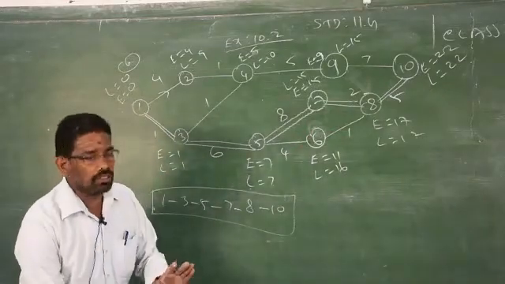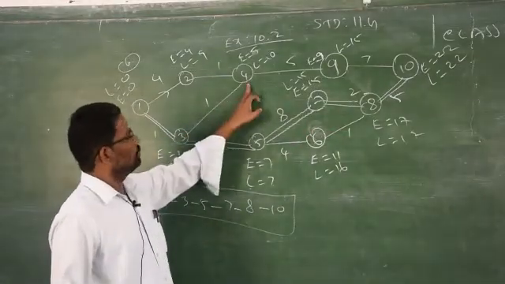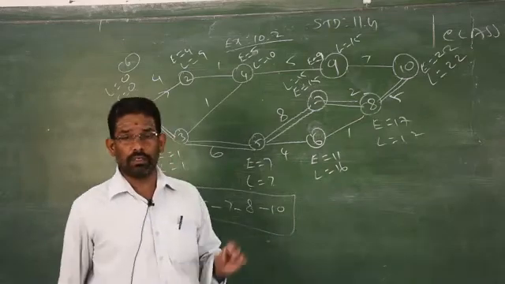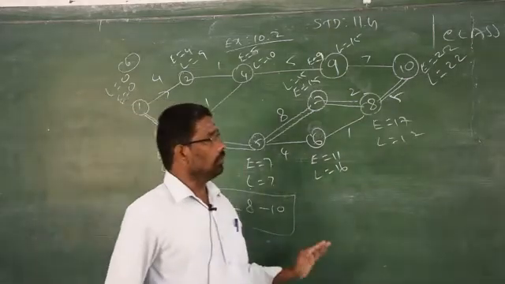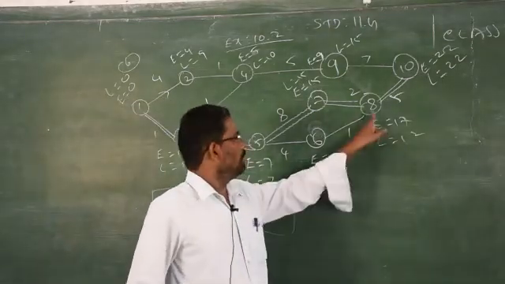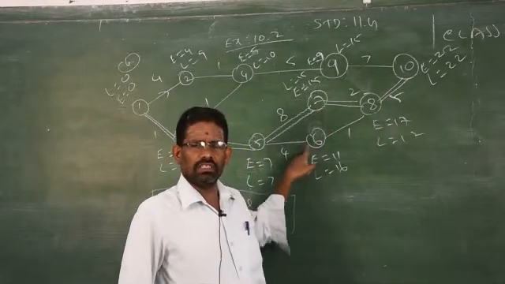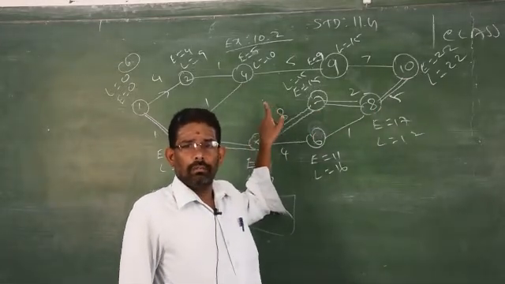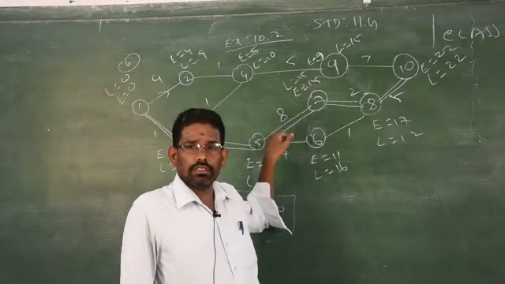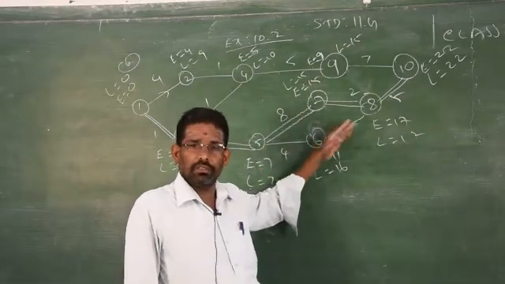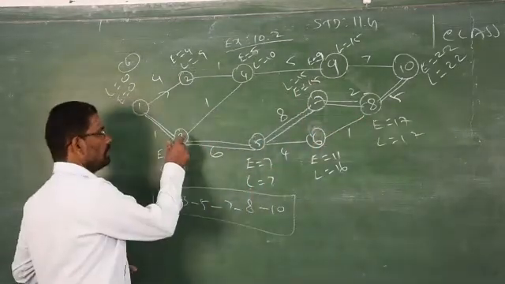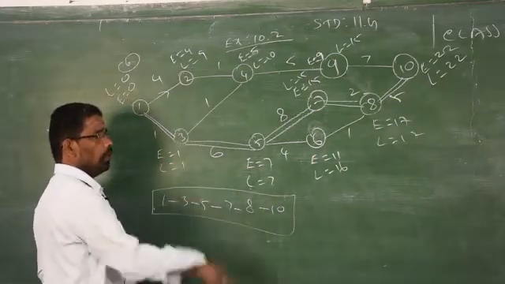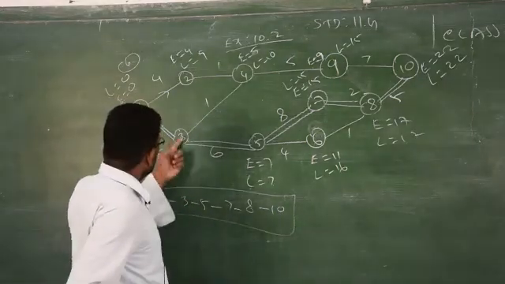But the problem is, from 3 you cannot go to 4, because what is the condition I said for the backward formula? You have to go always in decreasing order. From 8 you can go 7 and 6, even you can go 4 directly, because 5, 6, 3, 2, everything is less than 8. So you can proceed. But whereas at 3 we have 2 pathways, you should go only in the descending order. You cannot go 3 to 4.